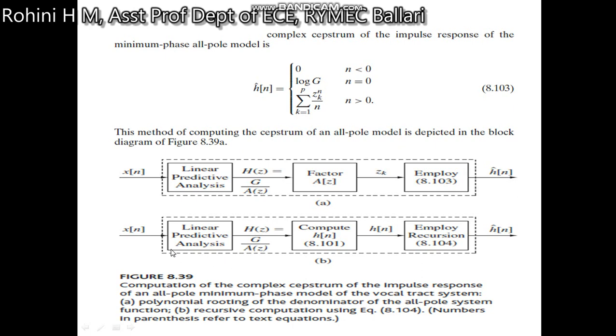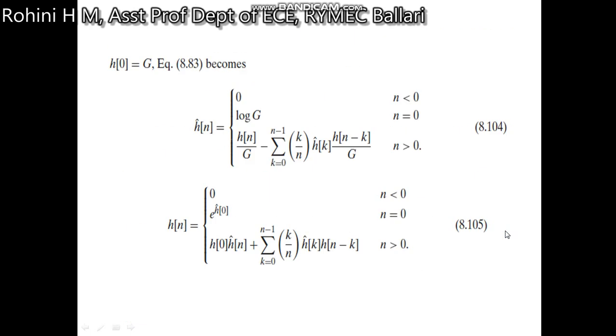Similarly, linear predictive analysis gives H of z, and here we compute h of n and apply expressions 8.104 and 8.105 in order to get h hat of n. So these are the expressions.